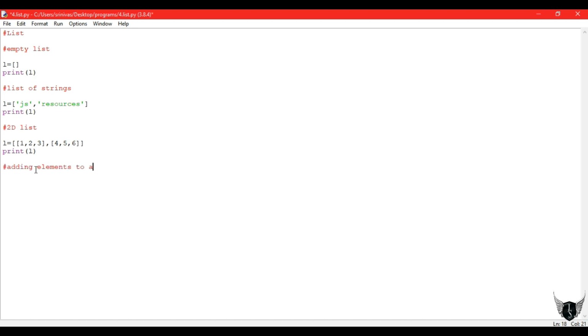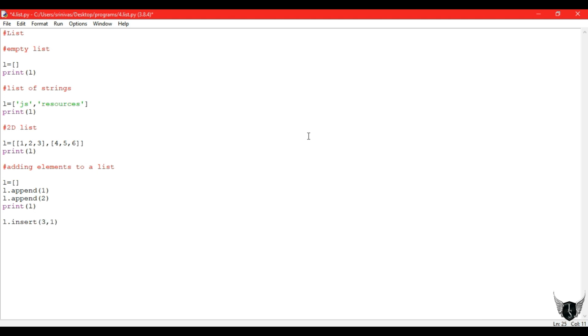In the empty list we can also see that square brackets are shown in the output, that represents that it is a list. There are many methods, starting from how we add some elements to a current list. First we shall take an empty list and we shall add. We can use the append method. The append method adds a list item at the last of the list. So L dot append of 1 and 2. So 1 is added, then next 2 is added. So we'll get output as 1 comma 2.